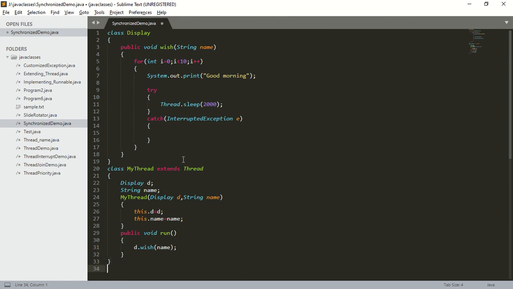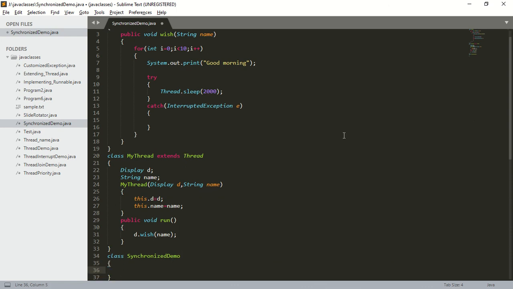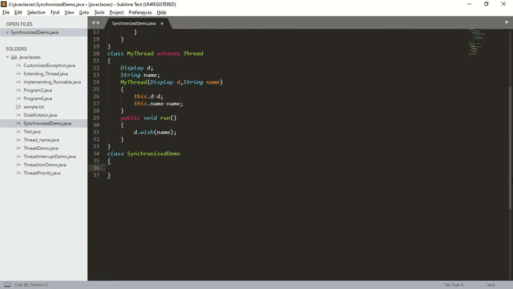Next, I'm going to create another class, SynchronizedDemo. Within this class, I'm going to create a main method. So public static void main(String[] args). Within this, first I should create a display object.